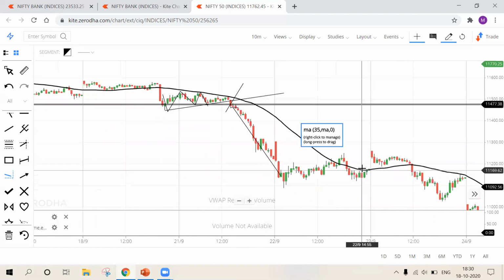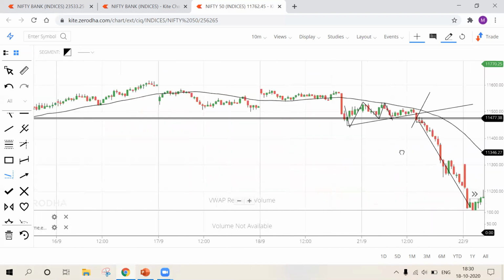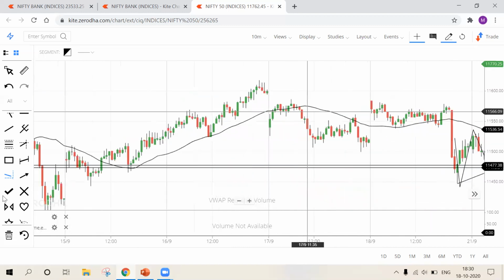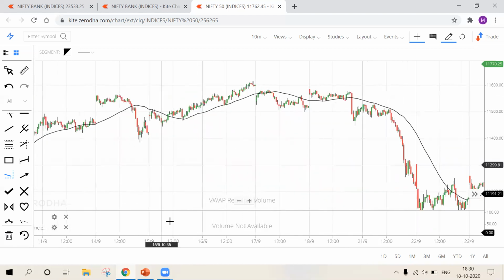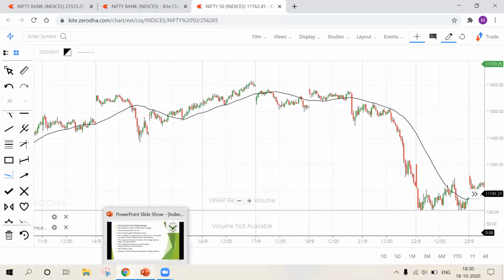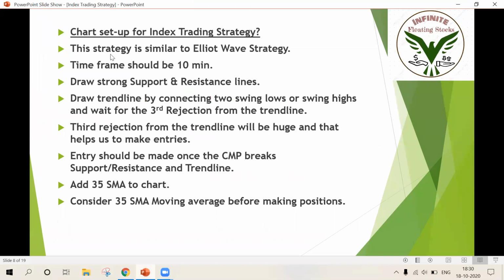Look at the fall, all these are your profits. Okay, amazing trade, right? I'll show you many more, but after few slides. Okay, let's get on the slides. So this is a chart setup for index trading strategy, and this strategy is similar to a low trade strategy.